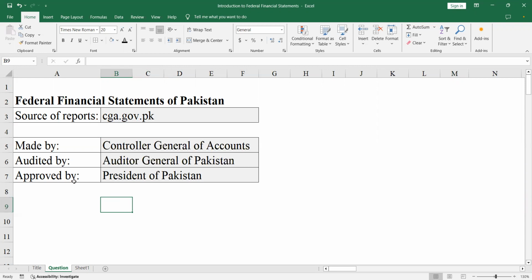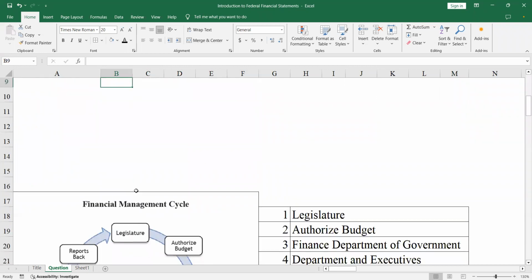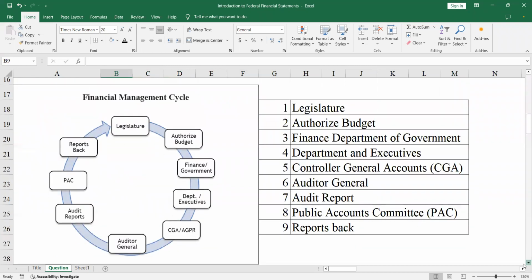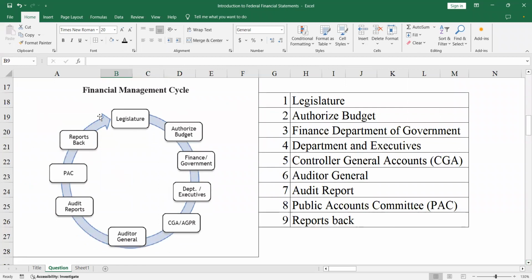So the next thing is, what is the flow through which the money passes that we can see in these federal financial statements? The financial management cycle of Pakistan goes like this. First, there's a legislation made by the parliament, some money outflow that the parliament approves.